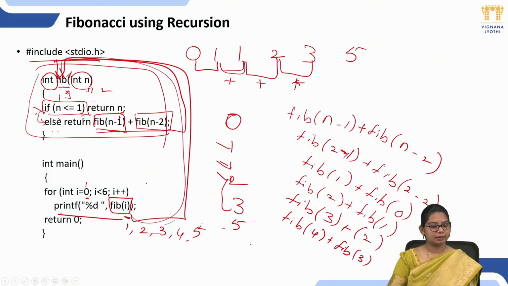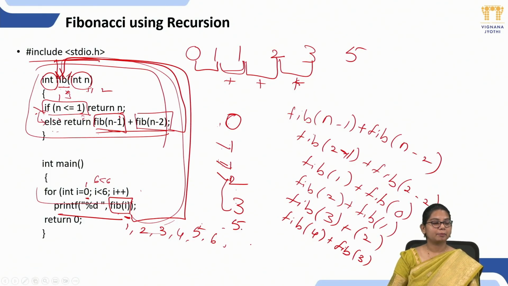Again, my i value will be incremented by 1, to 6. It will check. So i equals 6. Is 6 less than 6? No, 6 is not less than 6. It is equal to 6. That means my loop stops here. And my Fibonacci series is 0, 1, 1, 2, 3, 5.